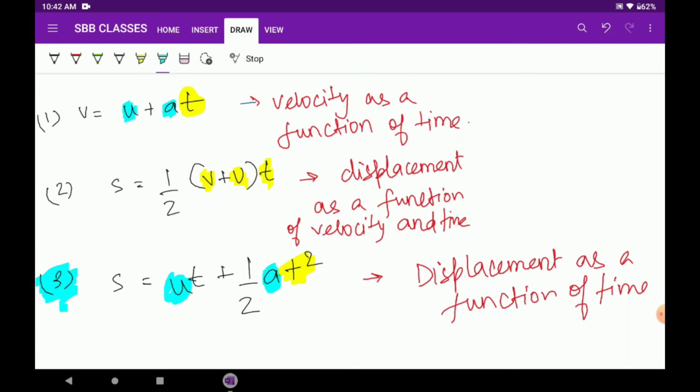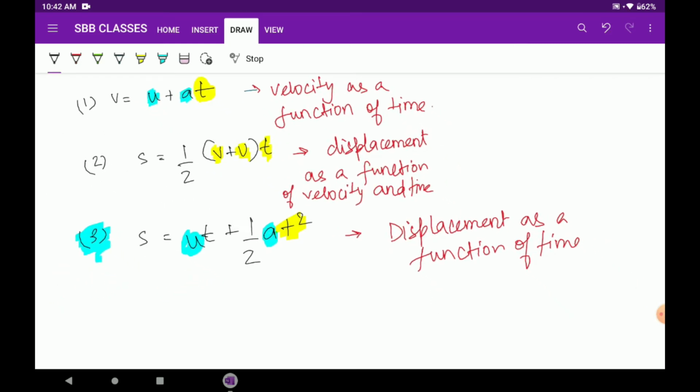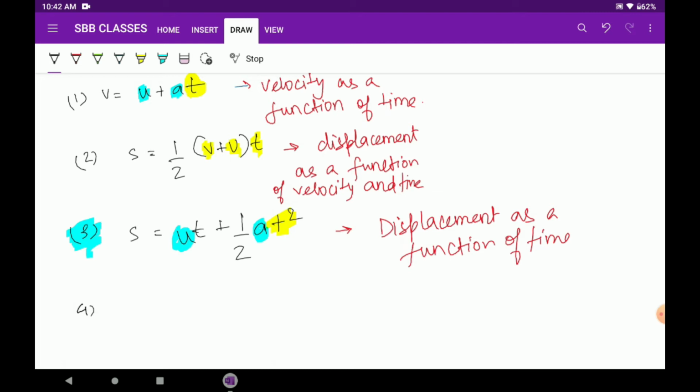u is constant, a is constant, time is changing, so displacement is a function of time. As time changes, the displacement will also change. And the fourth equation was v squared equals u squared plus 2as. This is also very important. This equation is also very nice.